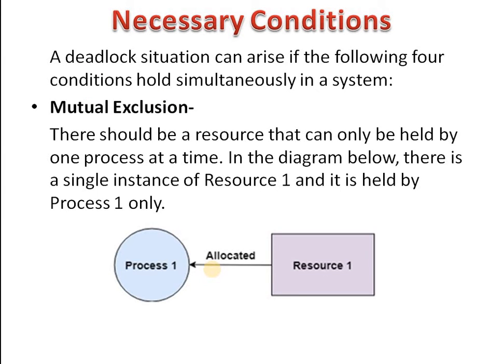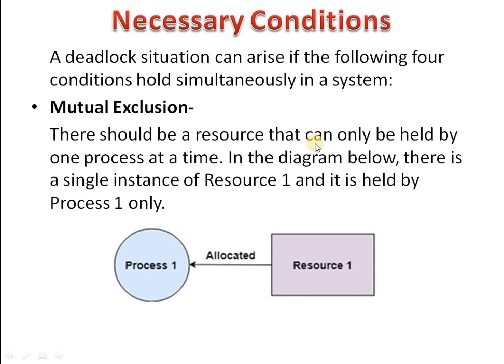So next, the necessary conditions leading to deadlock. A deadlock situation can arise if the following four conditions hold simultaneously in the system. There are some conditions, and under those conditions deadlock will occur. So there are four necessary conditions where deadlock will occur. We will see these four conditions one by one. First, that is mutual exclusion.